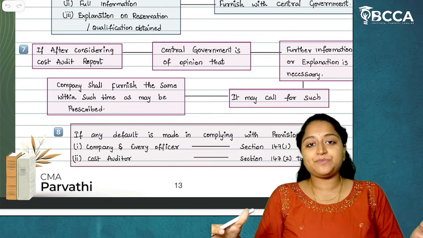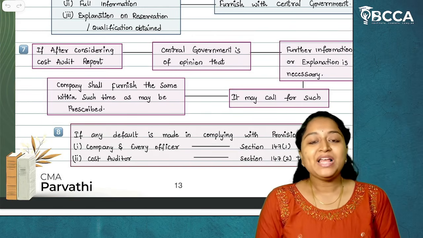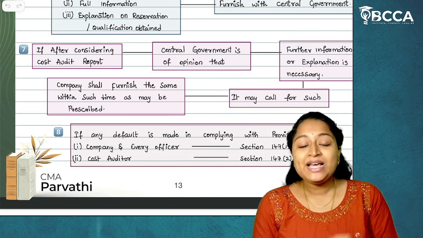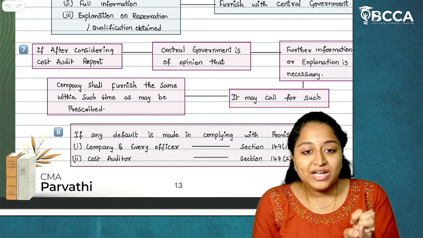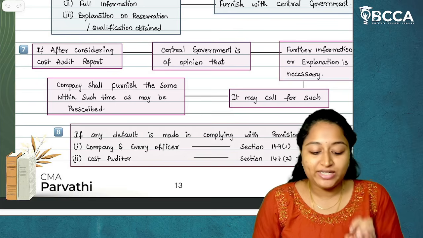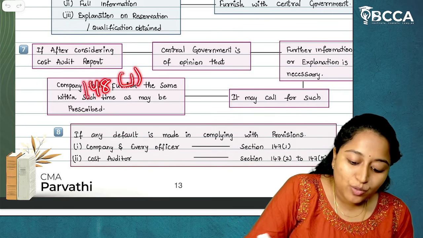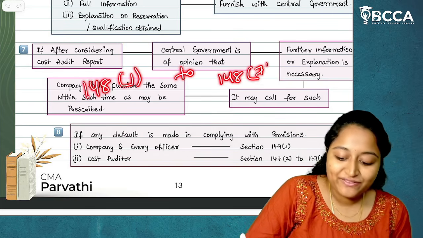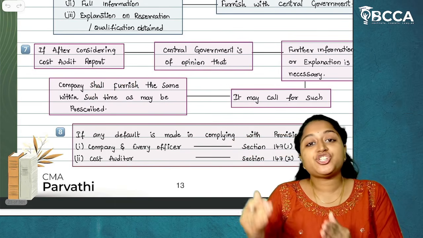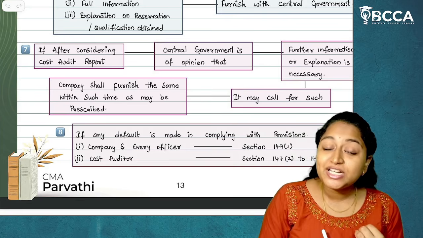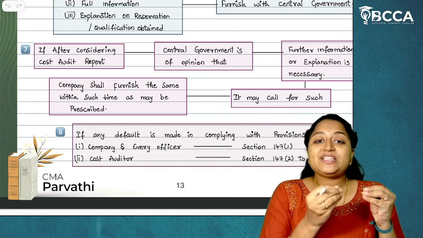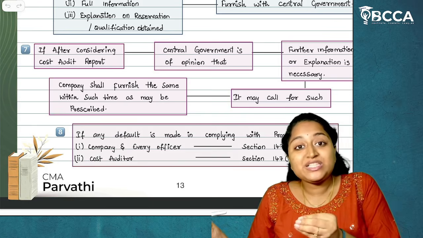We have a total of 8 subsections in section 148, and subsection 8 talks about default, which means if a company and an officer of a company is not complying with any of the provisions from 148 subsection 1 to 148 subsection 7, they will be punished under section 147 subsection 1. And if the cost auditor is not complying with any of the provisions, they will be punished under section 147 subsection 2 to 147 subsection 5.